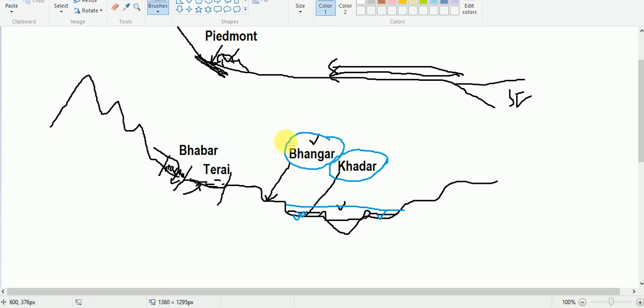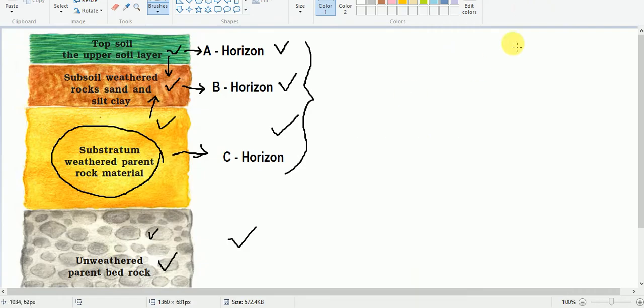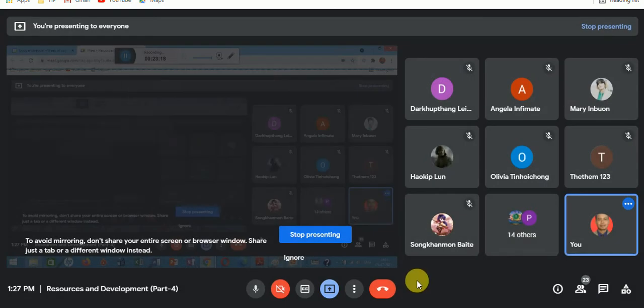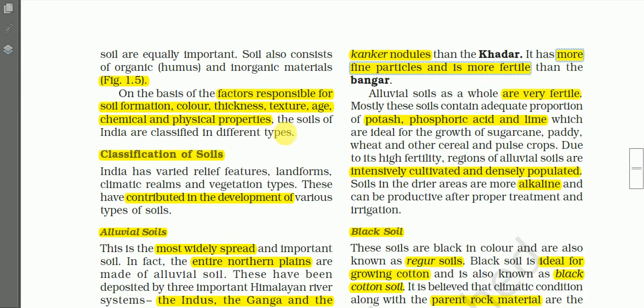And the Bhangar contains more grains of calcium carbonate. The alluvial soils as a whole are very fertile.